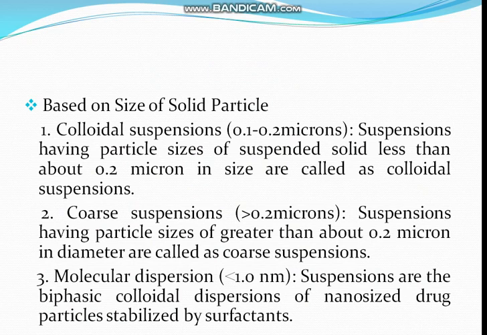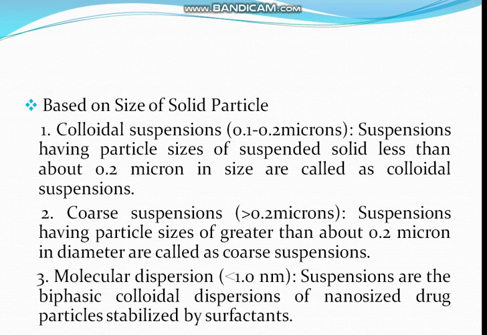These suspensions have a suspended solid particle size of less than about 0.2 micron. The size cannot be bigger than 0.2; the maximum is 0.2 micron. Suspensions where the size lies between 0.1 and 0.2 micron are called colloidal suspensions.